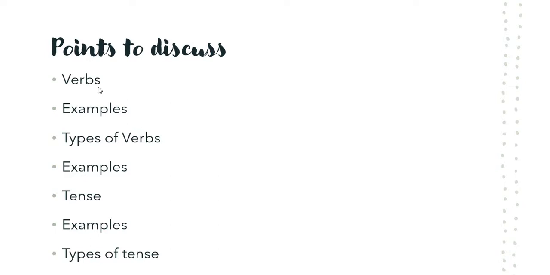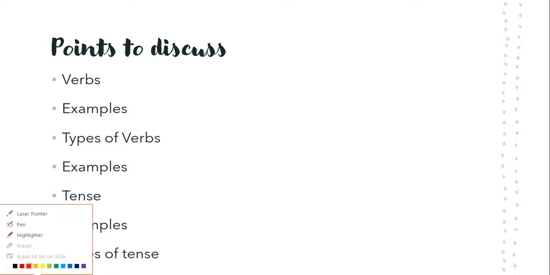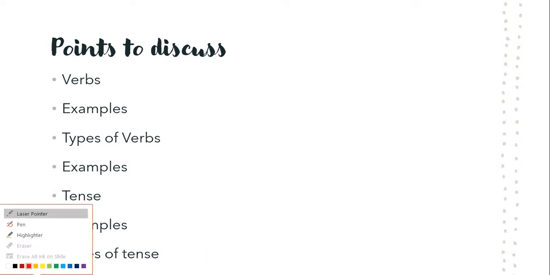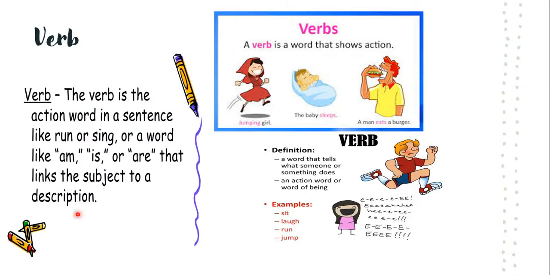We will discuss what are verbs, examples of verbs, types of verbs, examples, tense, examples of tense and types of tenses. So children, first of all we need to discuss what is verbs. We need to know what is verb, then examples of verbs and tenses with examples. So let us start. So here, what is verb?